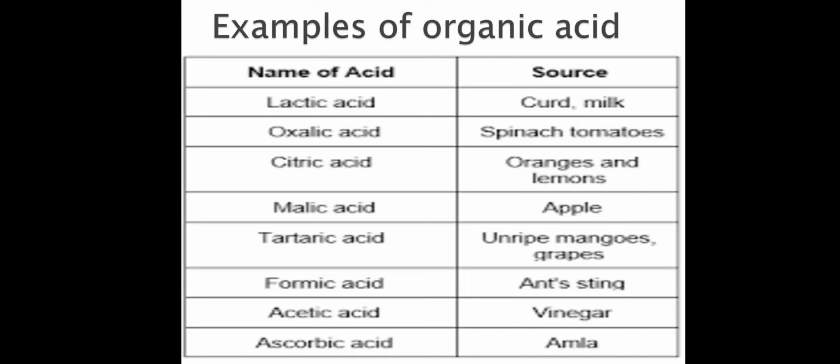Formic acid is present in ant sting. Acetic acid is present in vinegar. Ascorbic acid is present in amla. These are some of the examples of organic acid. Organic acid examples: lactic acid, oxalic acid, citric acid, malic acid, tartaric acid, formic acid, ascorbic acid, which are found in plant and animal products, which are safe to consume, and they are weak acids.